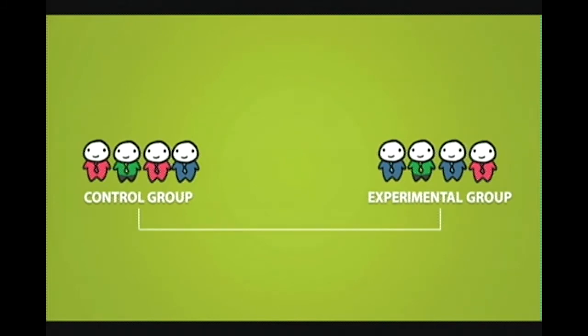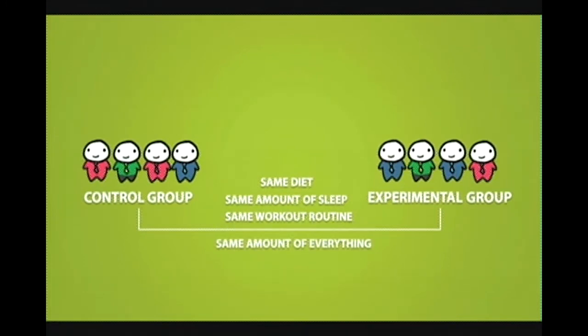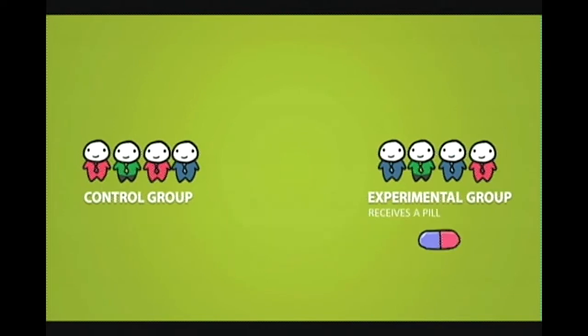Each group will have to get the same thing. So each group will receive the same diet, each group will have the same workout routine, and each group will get the same amount of sleep, and etc. The only thing that is different between these two groups is that the experimental group receives a pill and the control group receives a placebo. A good placebo should look and taste like the actual pill.